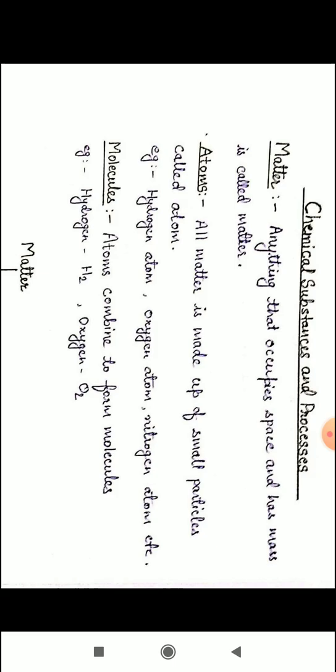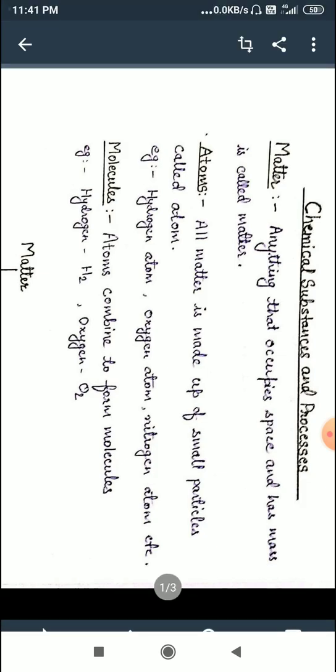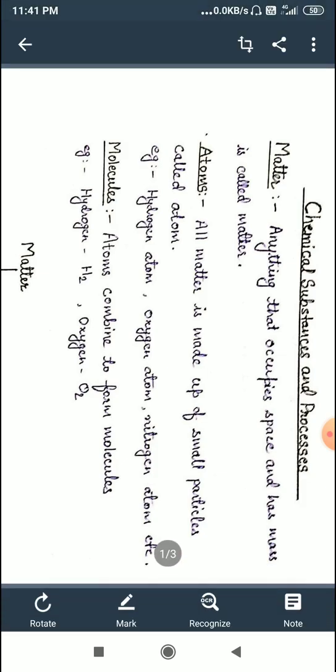Now, molecules. Atoms combine to form molecules. That is, a combination of atoms forms molecules. For example, two atoms of hydrogen form a hydrogen molecule. Two atoms of oxygen form an oxygen molecule.